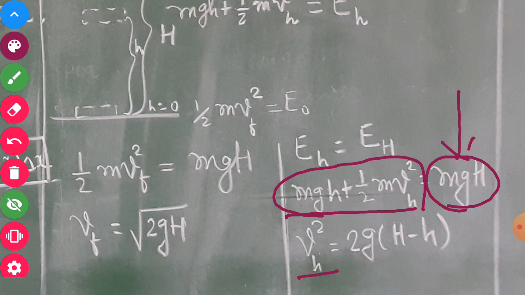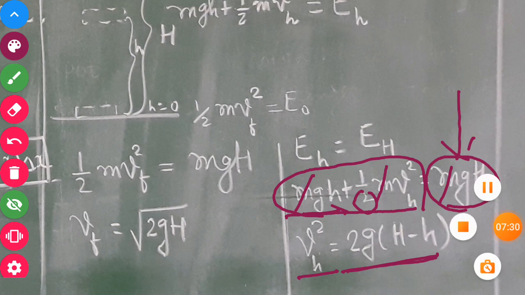Now if you make Vh the subject of the formula, then you will get the square root of 2g times (H minus h). What you have to do is just cancel out the m, and take the gh to the other side, and if you take g as common, it becomes g into capital H minus h, and this 2 is then multiplied, so it becomes 2g(H minus h).